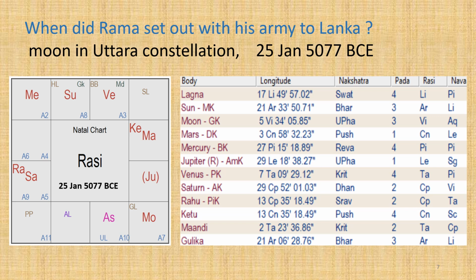On 30 December 5078 BCE, the day Hanuman entered Lanka, the star was Chitta. After that, Uttara constellation comes on 25 January 5077 BCE, as shown in the chart. So, the date Rama and Vanara army began their journey to Lanka was 25th January 5077 BCE.